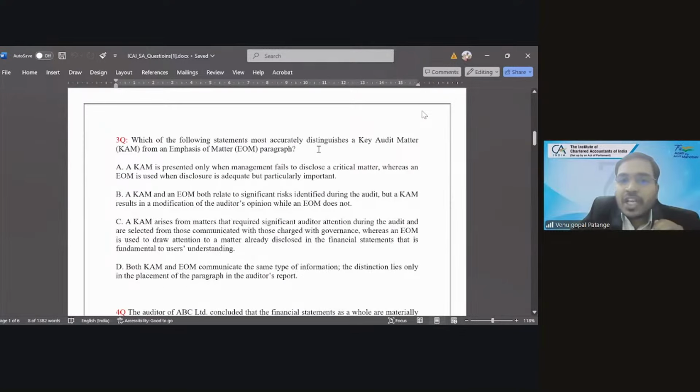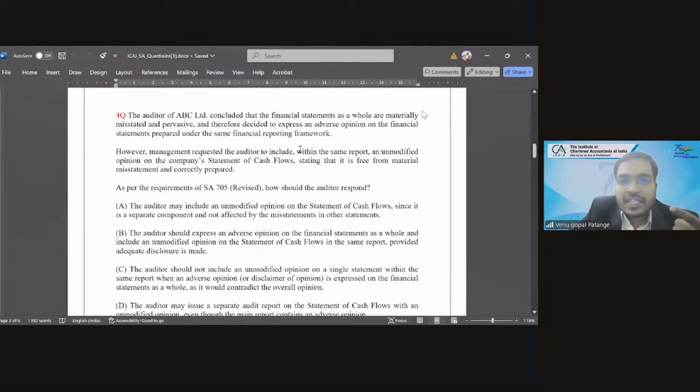Which of the following statements most accurately distinguishes a key audit matter from an emphasis of matter paragraph? We will take this up once we cover the emphasis of matter paragraph, in the next class.